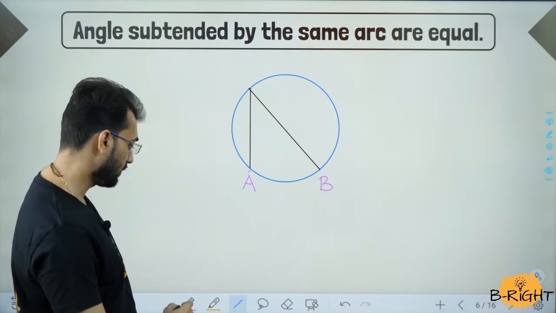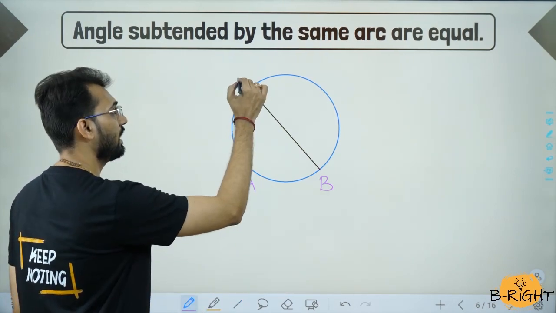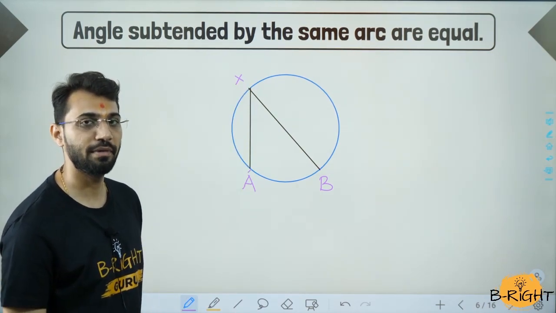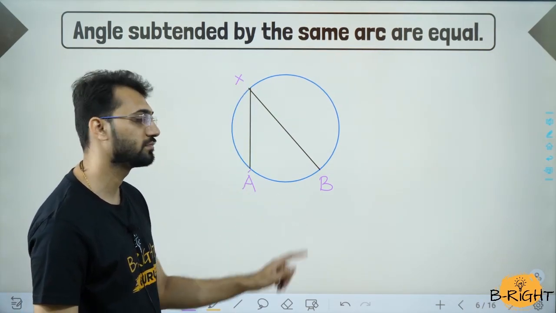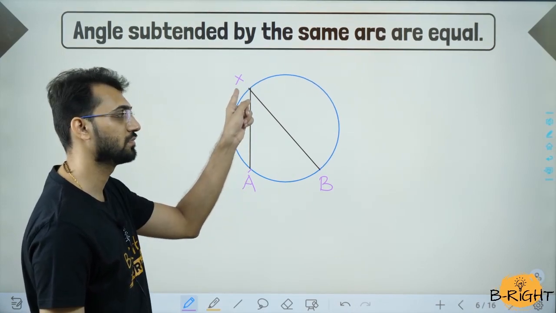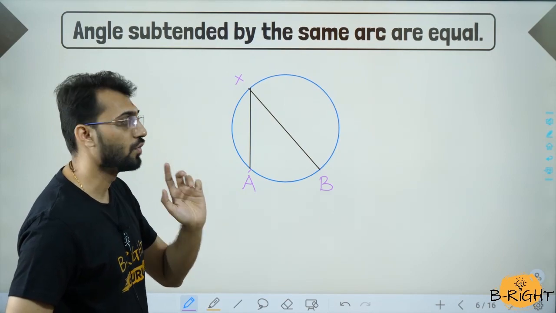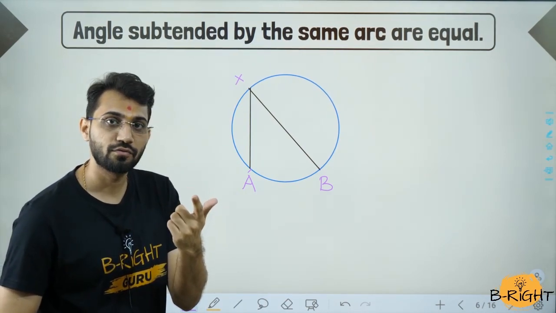So angle AXB is the angle made by arc AB. A से आया, B पे गया, X को टच किया सिर्फ. Now we are going to make one more angle from the same arc.